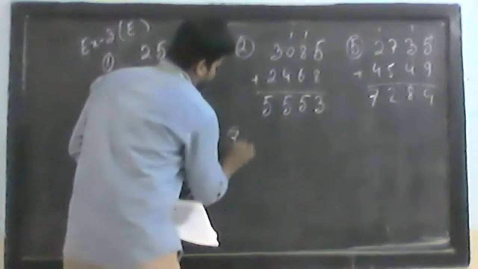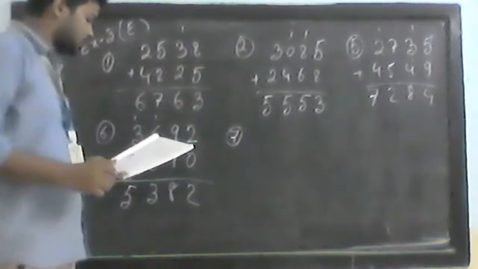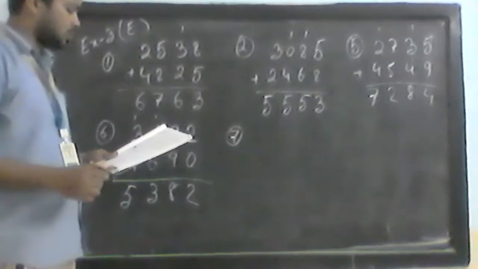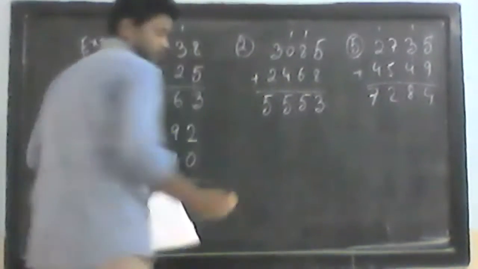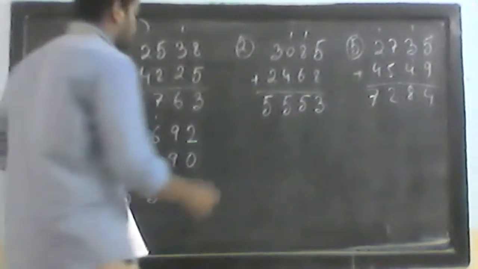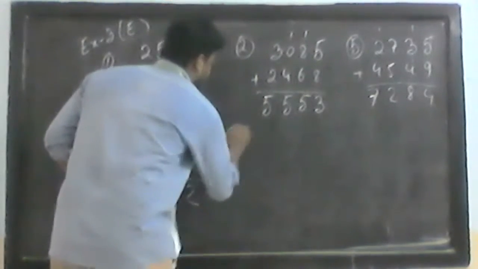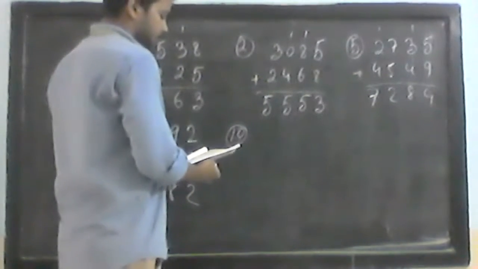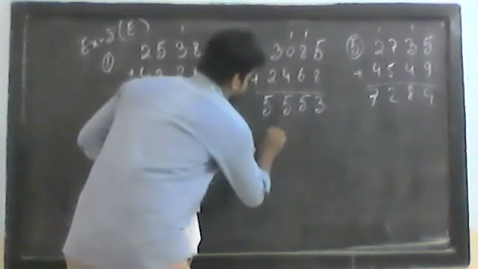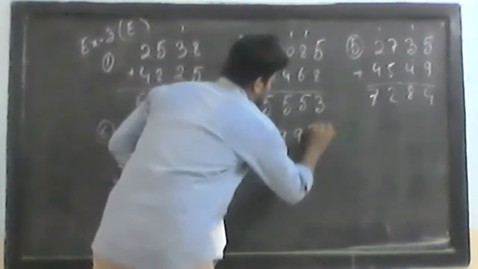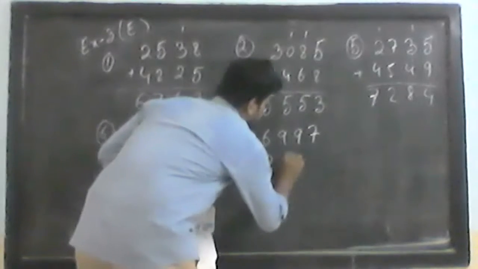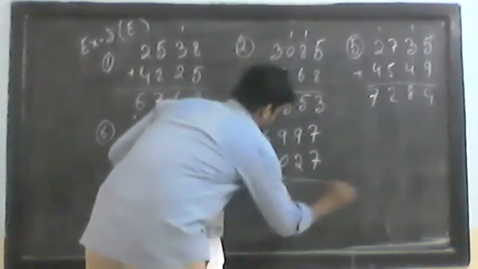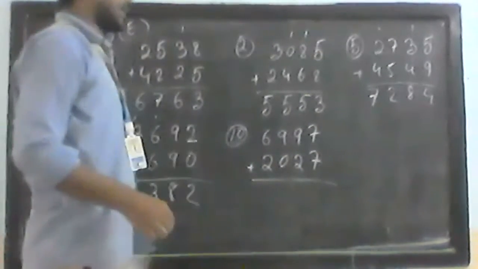Okay. Now after question number 6, let's see question number 7. Okay, no, not 7. Let us do question number 10. So in question number 10, we have 6,997 will be added with 2,027.